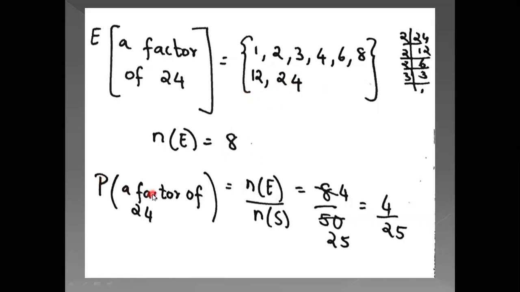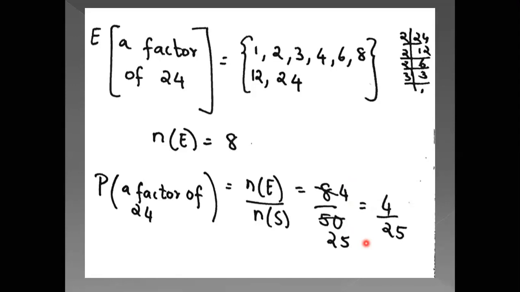So when you write down the probability to find a factor of 24, the number of events upon the number of sample space, that is 8 upon 50. So you divide this 8 with 50. 2 4s are 8, 2 25s are 50. So you get the answer as 4 upon 25. Okay, children. So that's the probability.